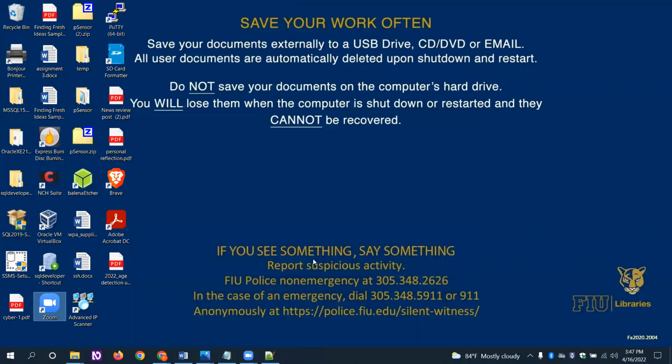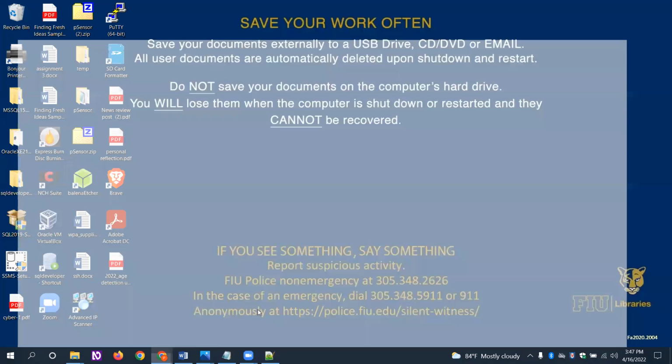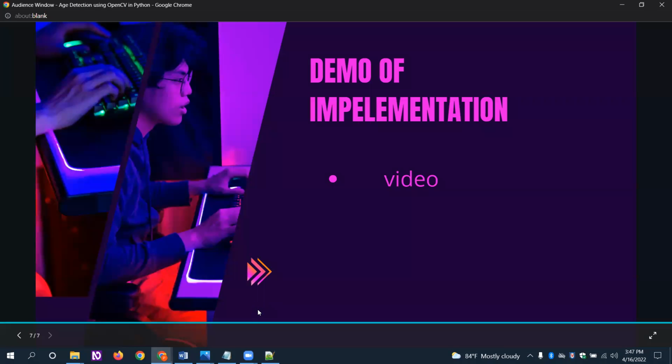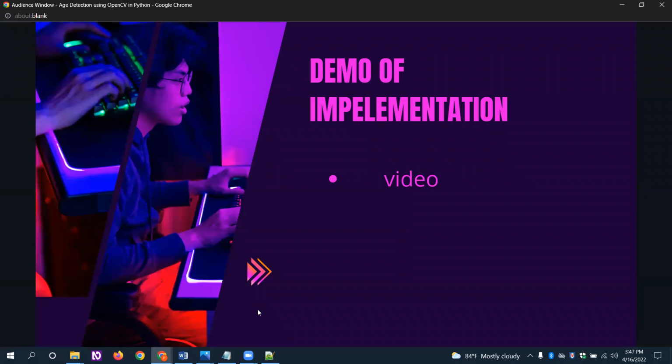So this is my project about age detection using OpenCV in Python. Thank you, and I thank my professor for giving me confidence to do this project. Thank you all.